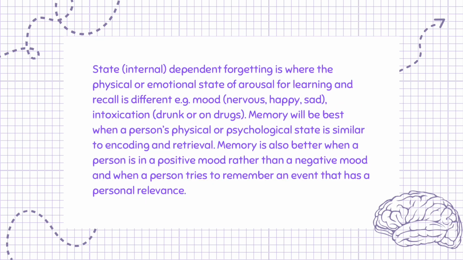State, internal, dependent forgetting is where the physical or emotional state of arousal for learning and recall is different, e.g. mood, nervous, happy, sad, intoxication, drunk or on drugs. Memory will be best when a person's physical or psychological state is similar at encoding and retrieval. Memory is also better when a person is in a positive mood rather than a negative mood and when a person tries to remember an event that has a personal relevance.